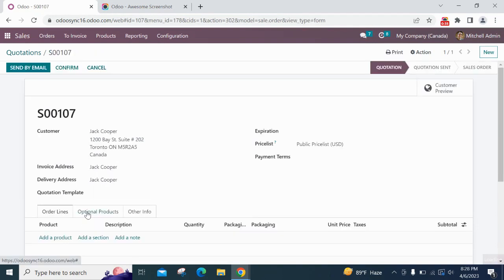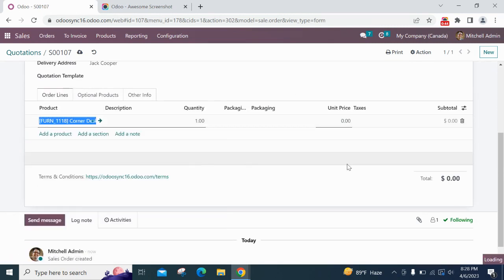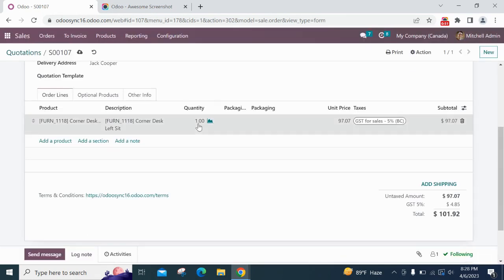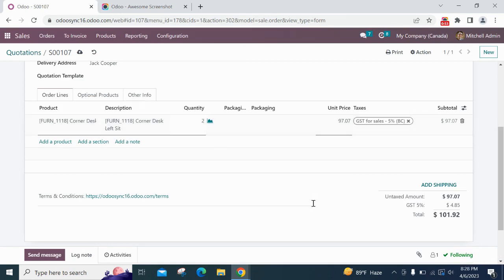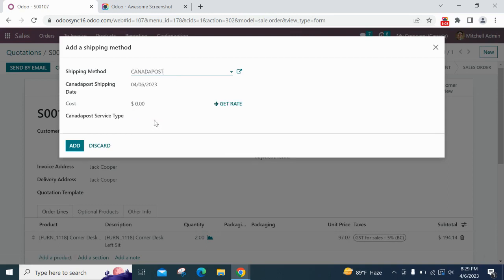In the product part, I'm going to select a product and set the quantity as 2, and now clicking on the add shipping button. From here, I'm selecting Canada Post as a shipping method, and we can see the Canada Post shipping data appears here and the cost is showing 0.